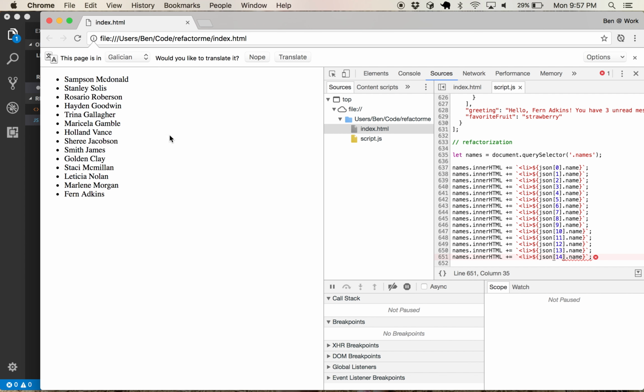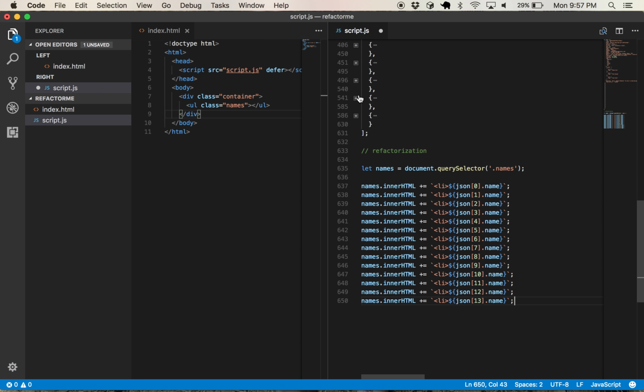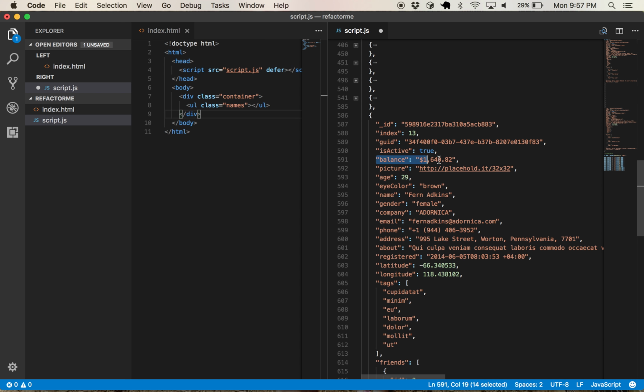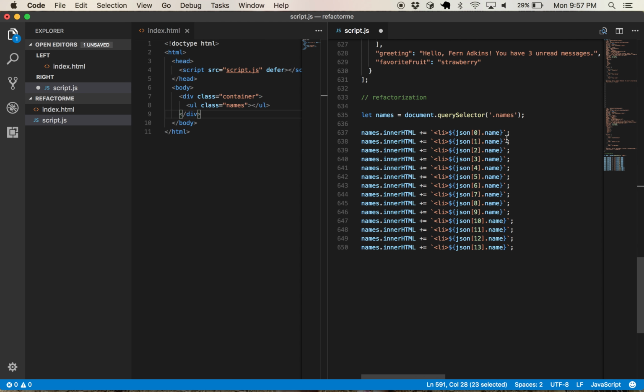Let's say we want to also put in their bank account balance. All of a sudden, we want to change this to include their bank account balance, which is a thing that they have inside their object. So balance is, for this guy, that much. All right, so this is a problem. Well, first of all, I didn't close the li on any of these, so that was a mistake.